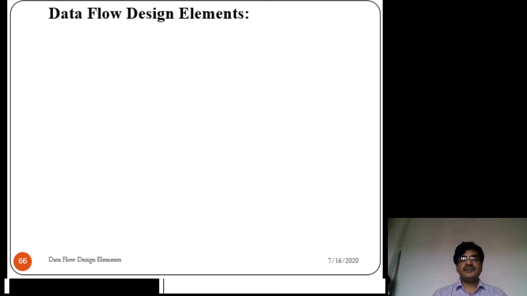Yes, good morning. So let us see the VHDL design elements, that is with reference to architecture body. The architecture body can be represented in four different styles. Those are data flow style, structural style, behavioral style, and mixed style.